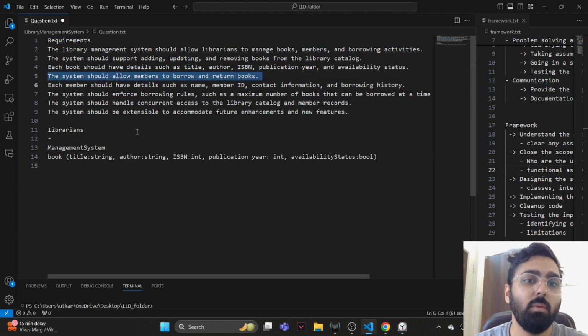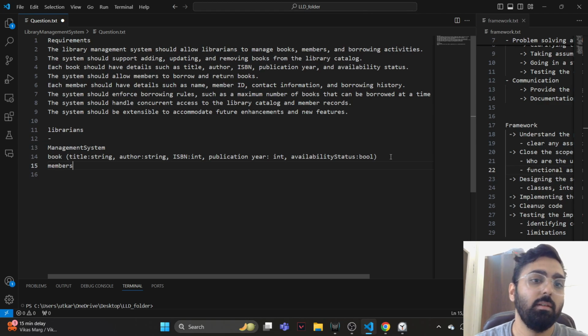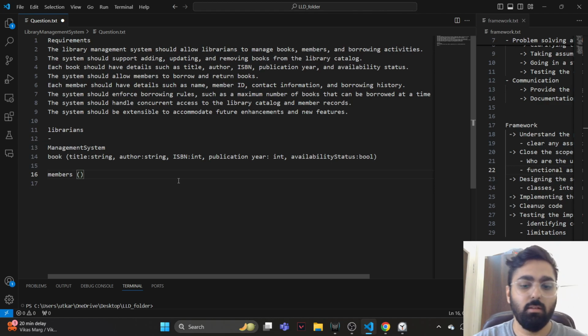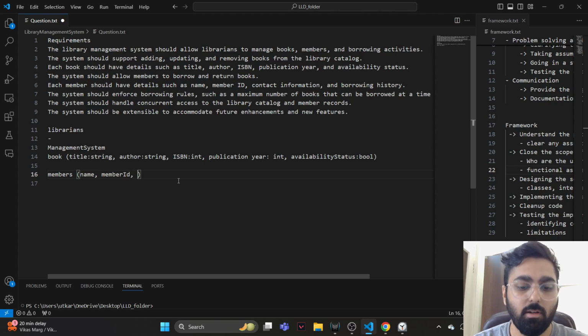The system should allow members to borrow and return books. So we have librarians. We also have members, right? And members should be able to borrow books and return books. Each member should have details such as name, member ID, and contact info.